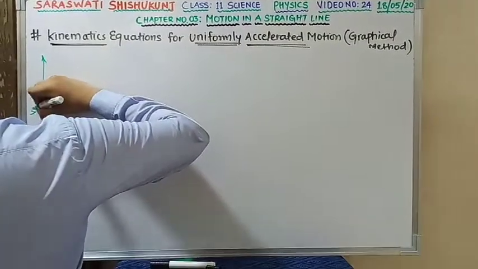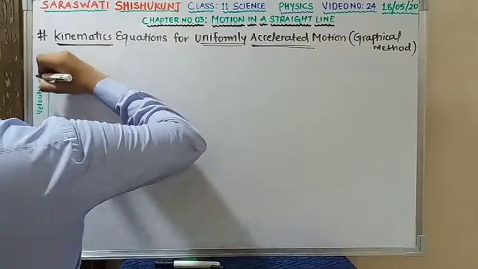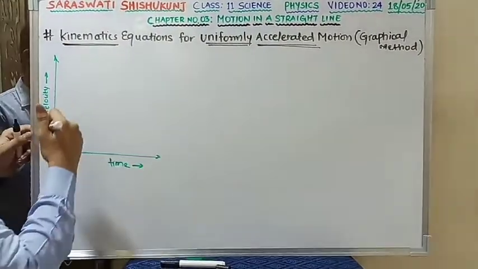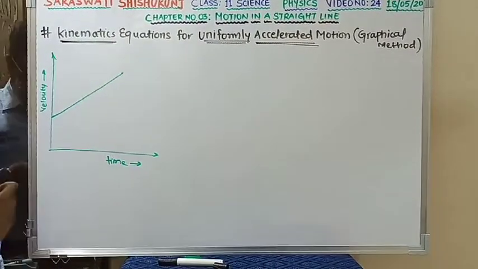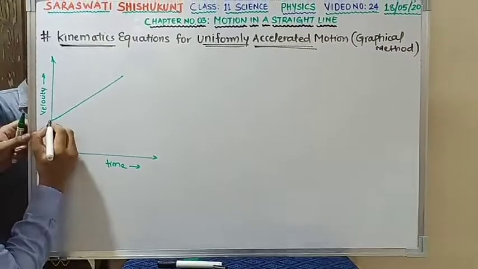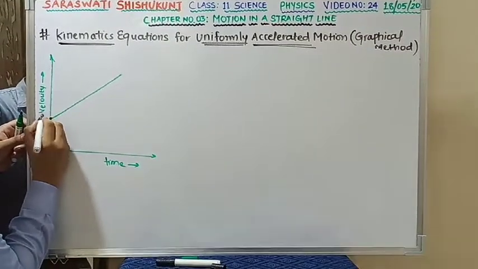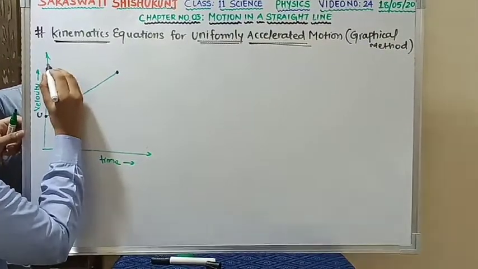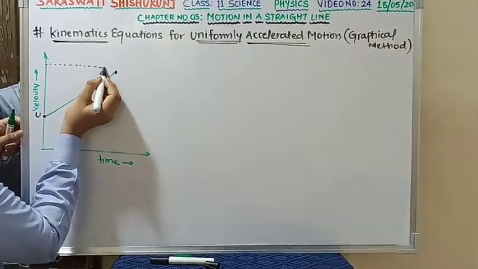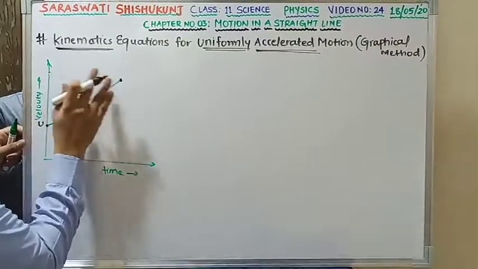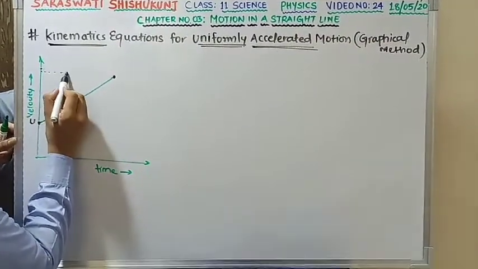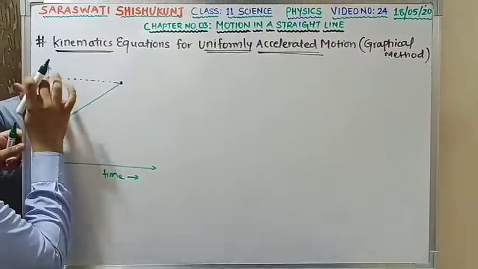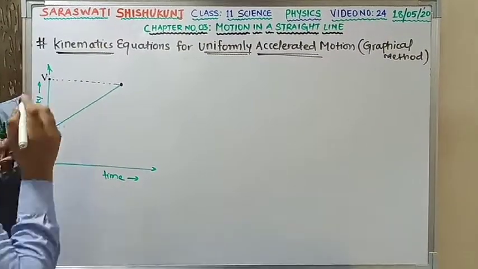Second, we have the velocity axis. Here the graph is a straight line. Here we are able to know that the initial velocity is u and the final velocity is v. Let us plot the final velocity on the velocity axis. The final velocity on the velocity axis is v.